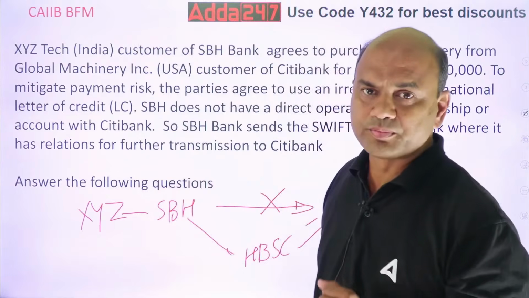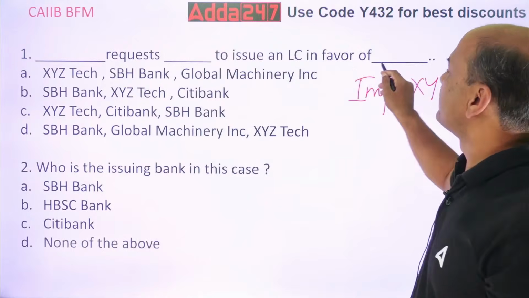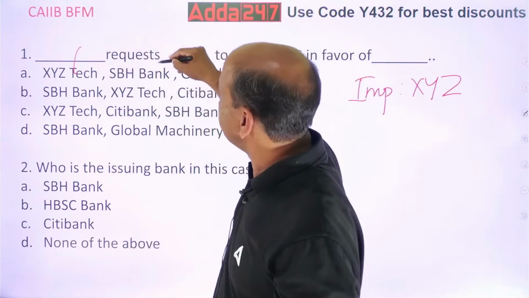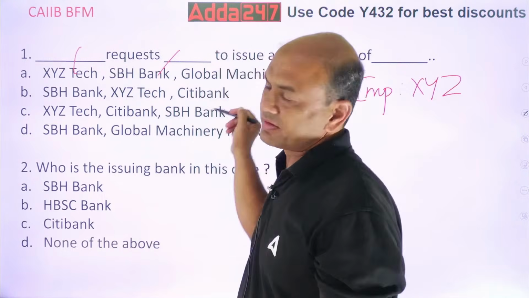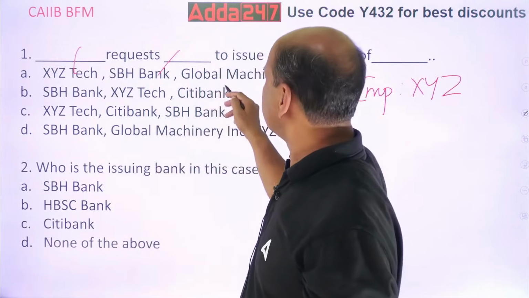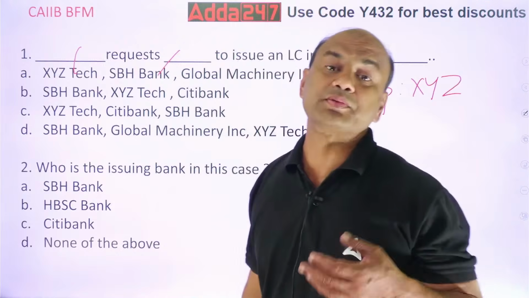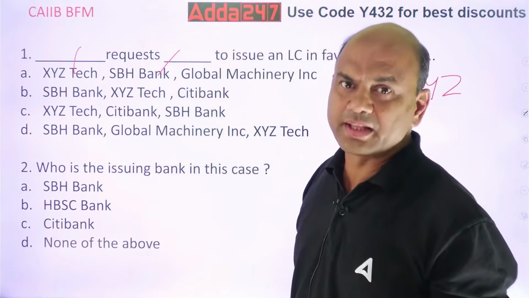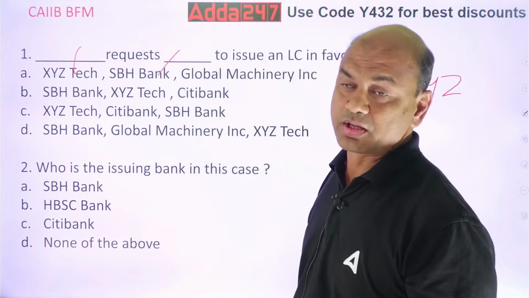In favor of whom? See this. So XYZ is correct over here. SBH is correct over here. In favor of whom? Is this correct? Is the LC issued in favor of Global Machinery or is it issued in favor of Citibank? So kindly note, LC is always issued in favor of beneficiary, seller, exporter.